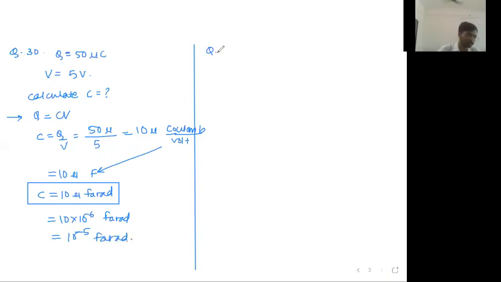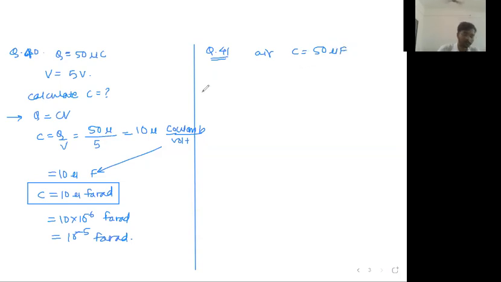Next. Question number, this was 40. Not 30, 40. Question number 41. The capacity of a spherical capacitor or conductor in air is 50 microfarad.